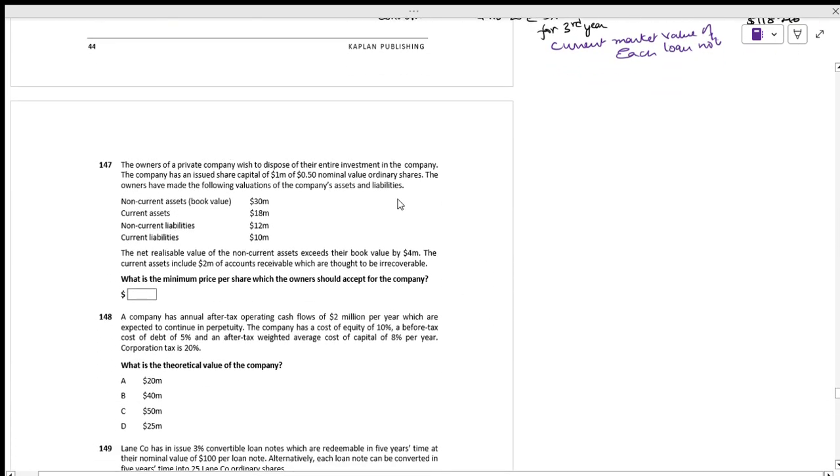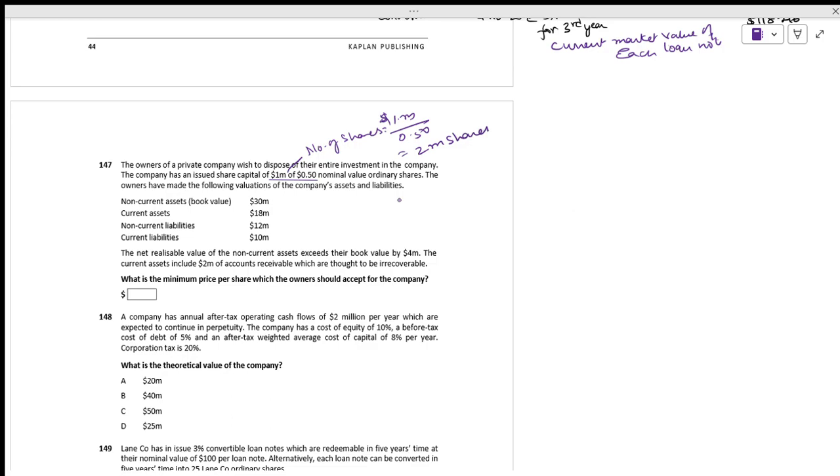Now, the owners of the private company wish to dispose of the entire investment in the company. The company has an issued share capital of 1 million of 50 cents. Means number of shares will be 1 million divided by 0.5, means 2 million shares.